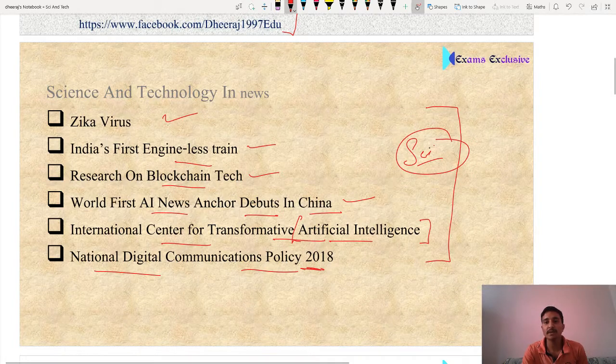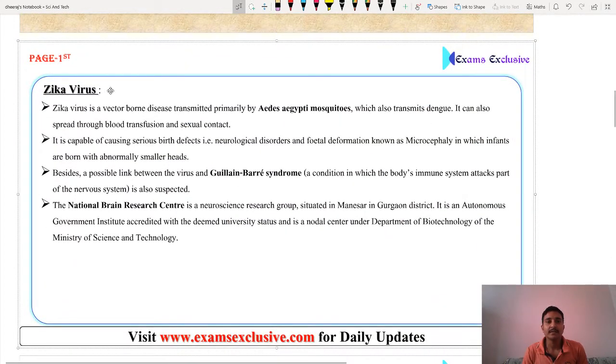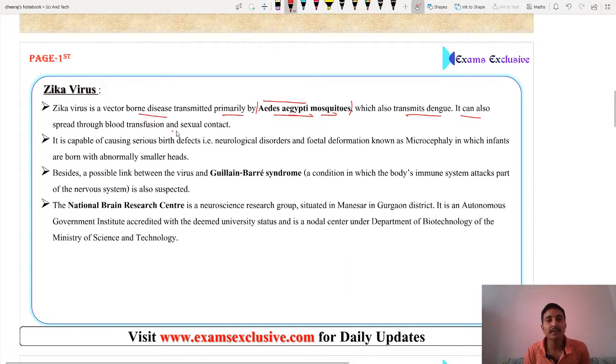So let's have a look at the first topic, that is Zika virus. Friends, Zika virus is a very important topic. Zika virus is a vector-borne disease transmitted primarily by the Aedes aegypti mosquito. This term is very important. This is a type of mosquito which also transmits dengue. It can also spread through blood transfusion, sexual contact and even kissing. The second point is that it is capable of causing serious birth defects, that is neurological disorder and fetal deformation known as microcephaly, in which infants are born with an abnormally small head.